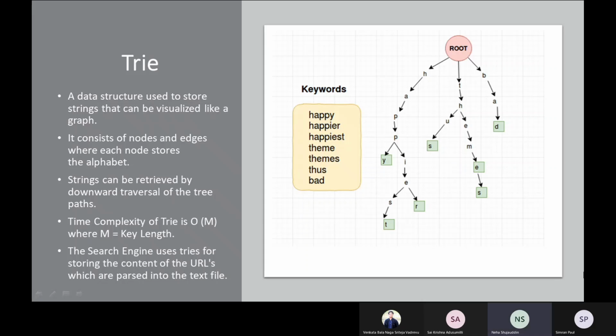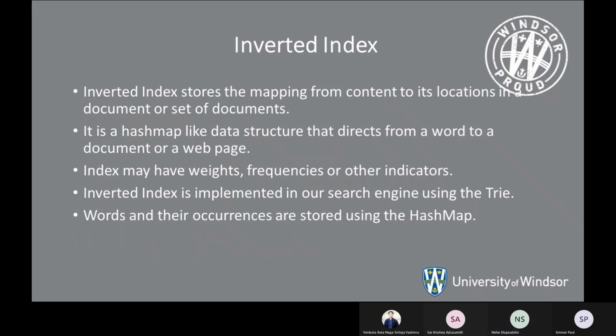Now, let's discuss the inverted index. An inverted index stores the mapping from the content to its location in a document or a set of documents. We are using a HashMap-like data structure for implementing this inverted index.